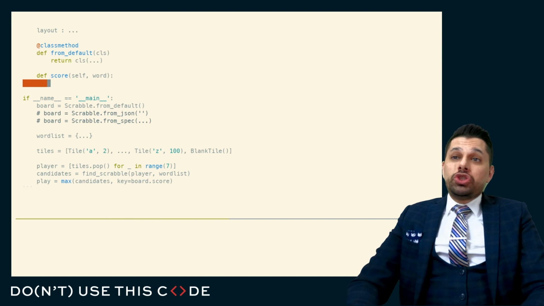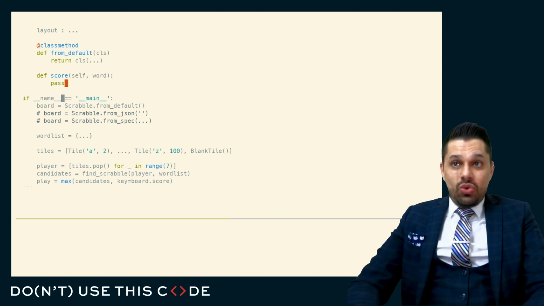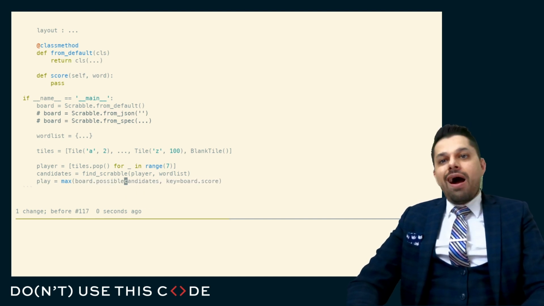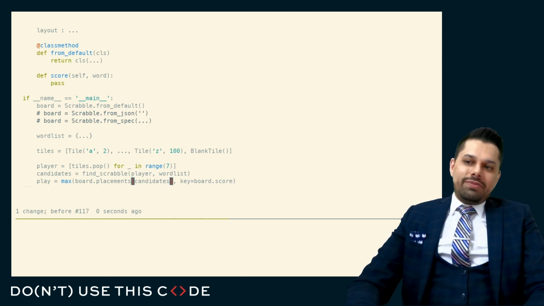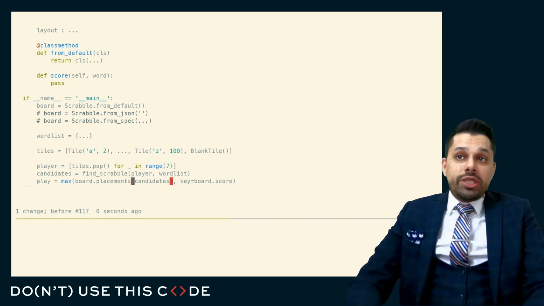This actually shouldn't be a mapping of the candidates or a maximization of the candidates against the score. This should be a maximization of the board's possible positions or possible placements of a set of candidates given the score, and then it should return what the placement is. Because otherwise I don't know, do I put it over here? Do I put it over here? I put it in one particular place.